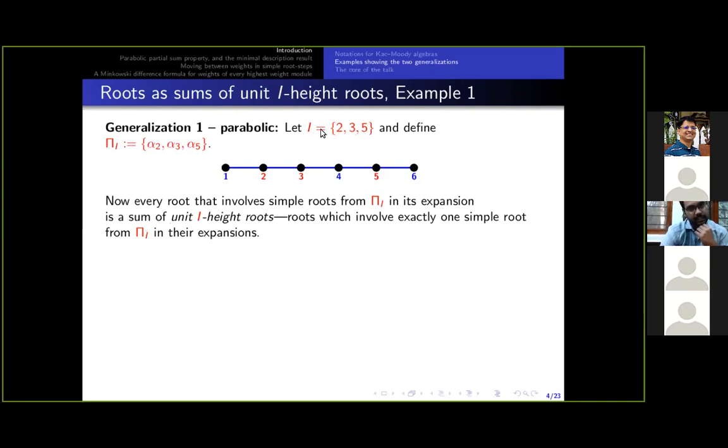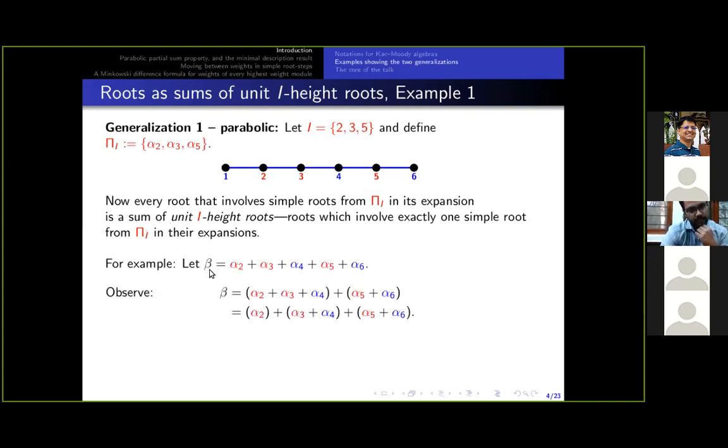Let me call this as I. And the simple roots that are colored are alpha 2, alpha 3, alpha 5. And let me choose beta to be alpha 2 plus alpha 3, and so on, up to alpha 6. Note that in beta we see 3 red colored simple roots, alpha 2, alpha 3, and alpha 5.